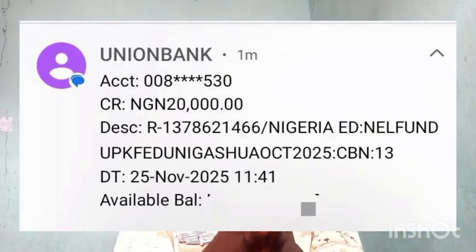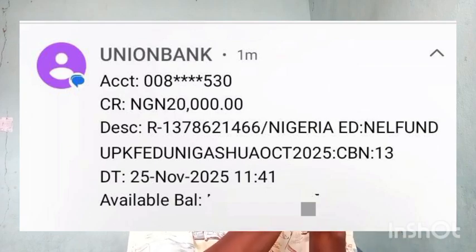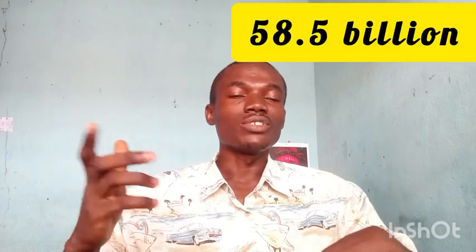And one of the advantages of it is that as you are applying through the portal, you can choose to be receiving an upkeep allowance. What they currently pay for upkeep allowance is 20,000 naira every month. So in total, this body set up by the federal government has disbursed about 82.3 billion naira so far to students for their school fees and other things. Then for the upkeep allowance, which I initially told you is 20,000 naira, they have disbursed about 58.5 billion naira to students. Then on the NELFUND portal, we have about 1.1 million students who applied for it.